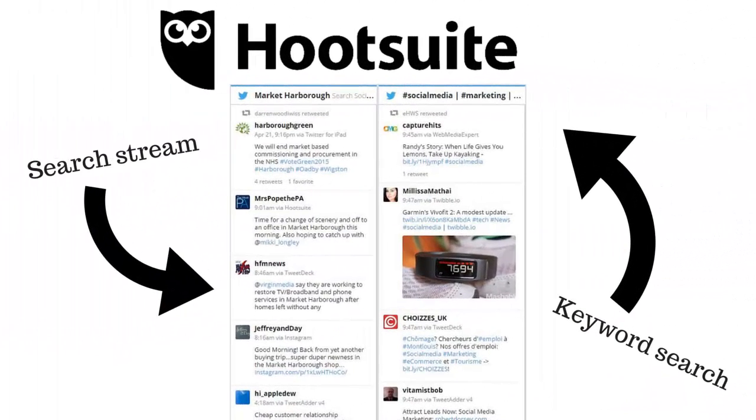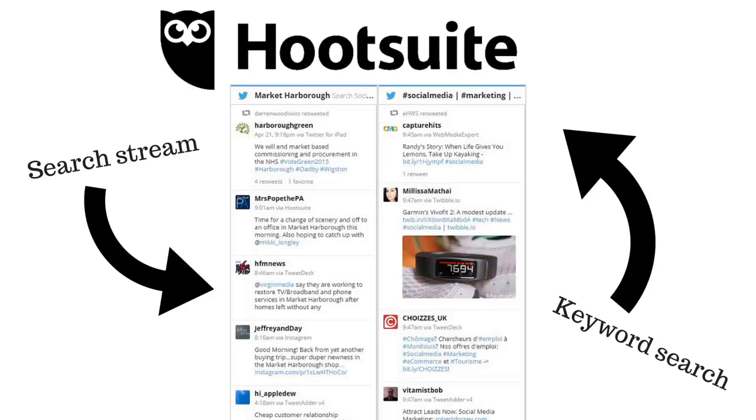So the first thing that we're going to take a look at is Hootsuite. Now within Hootsuite you can add these things called streams, and you can see a couple of them that I've added here. There are a few different streams that you can add that will help you find content. The first is the search stream. Now this is the one that I've done here. You can see it's just about Market Harborough.